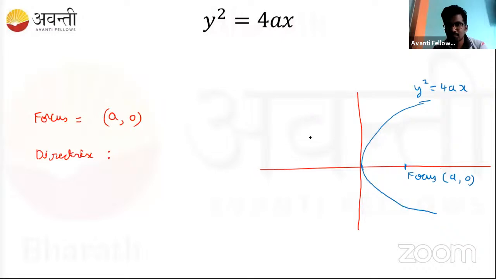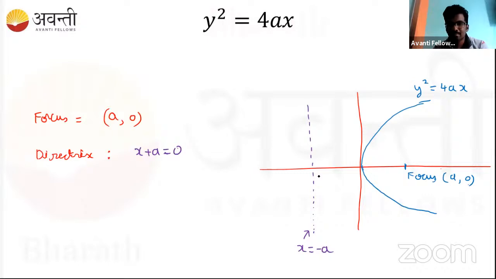The directrix is a fixed line, right? It's a constant. So this is the fixed point. Do we get y is equal to minus a, x is equal to minus a, right? So this is the point, this is the line. So x is equal to minus a we'll get. This is the equation of a line, or we can write it as x plus a is equal to 0. So it's a line equation. x is equal to minus a, we'll write x plus a is equal to 0.